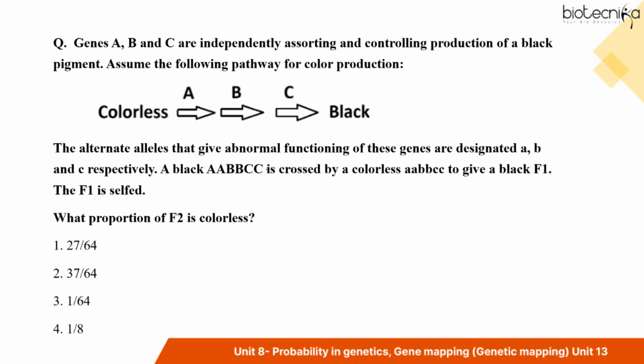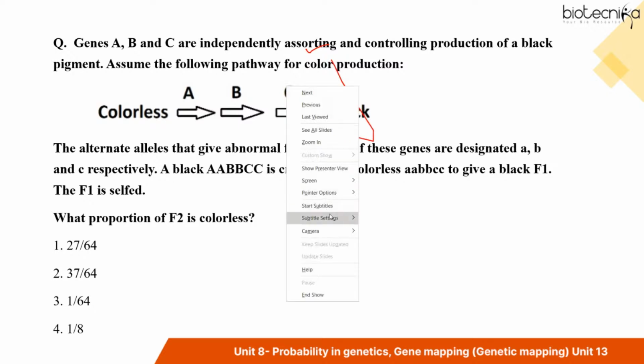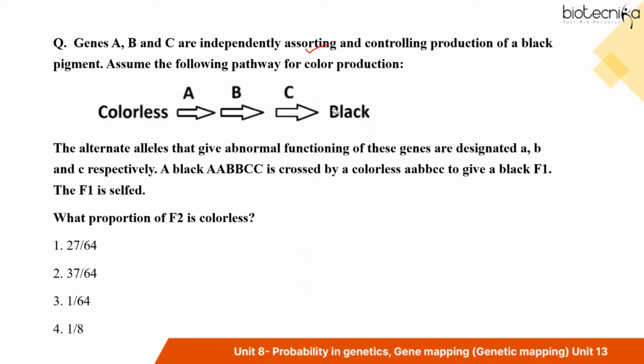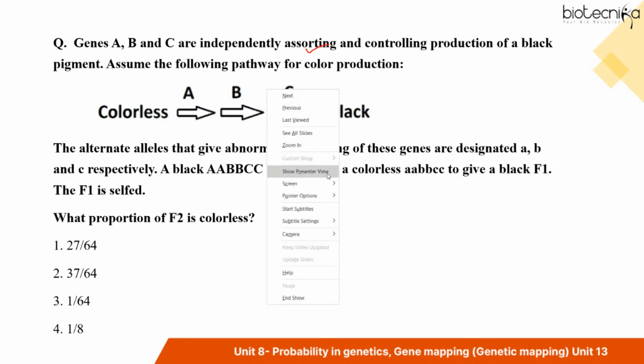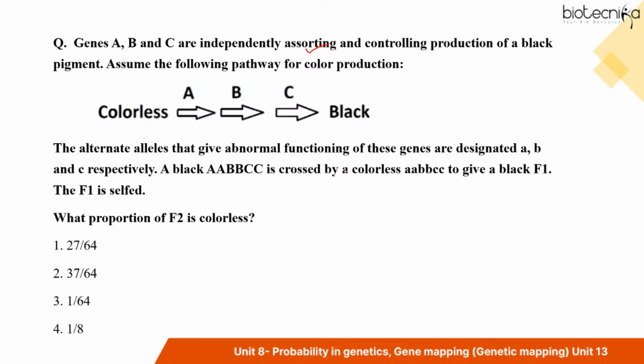If you go through this question, it is about the genes A, B, and C. They are independently assorting and controlling production of a black pigment. These are the three genes which are majorly responsible for the black pigment. The pathway is also shown, from colorless to black. The conversion from colorless to black is done by these three genes.